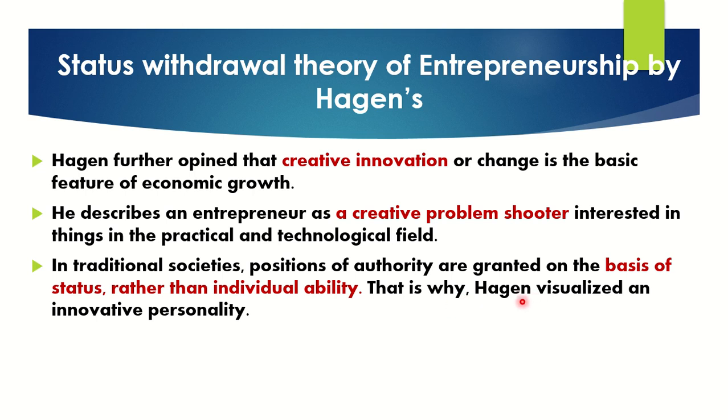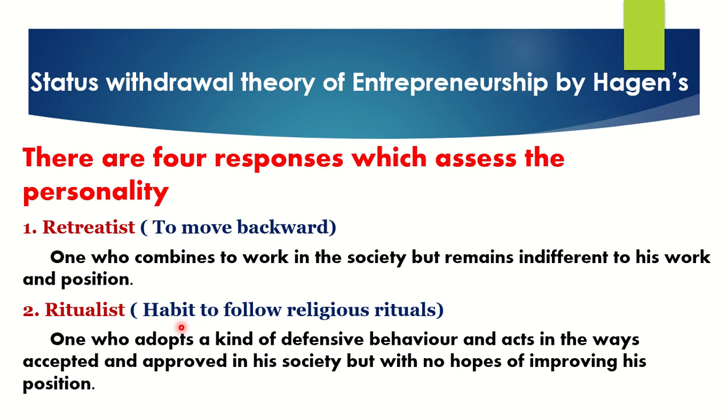That's why Hagen visualized an innovative personality. That's the reason he suggested an innovative personality. So what is an innovative personality? He also differentiated it into four types. So what are the innovative personalities? The first one, retreatist: one who continues to work in the society but remains indifferent to his work and position.